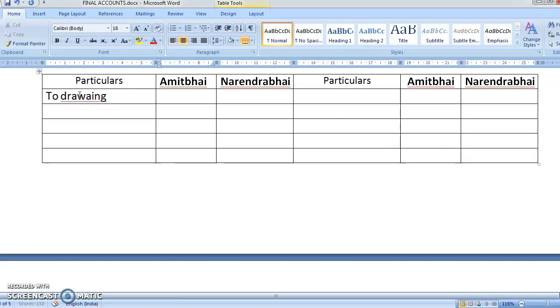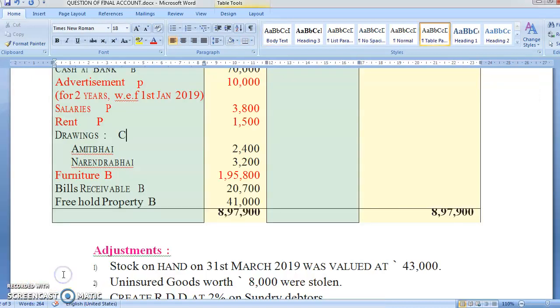Yes, to drawings. So what is your balance? How much has Amit withdrawn? Amit has withdrawn 2,000 and Narendra has withdrawn 3,200. Okay, we have done this also. Yes, see, Amit 2,000.